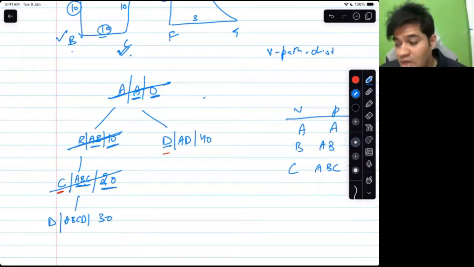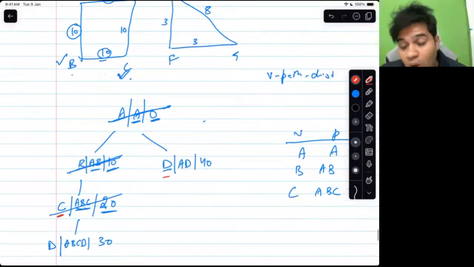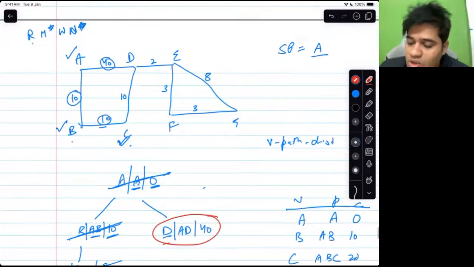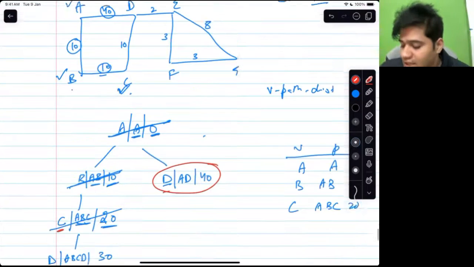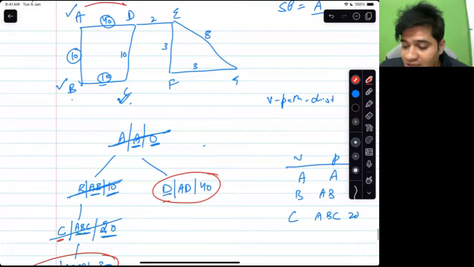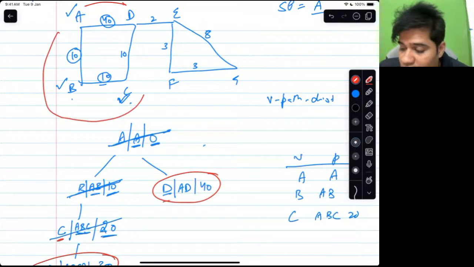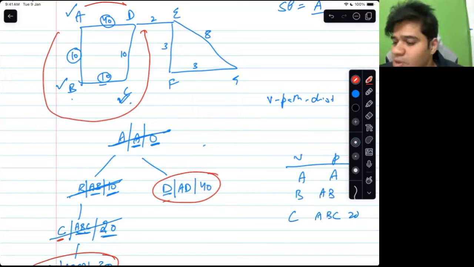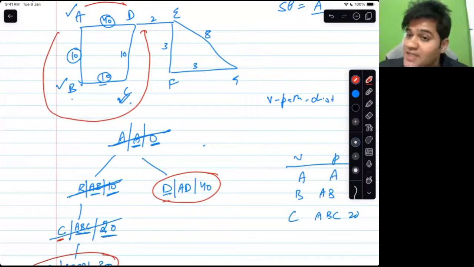Srinidhi, wait. Very pivotal moment in the algorithm right now. D can be visited from two paths, and our tree actually shows that. Our tree shows that D can be visited via the path AD at the cost of 40, or D can be visited via ABCD at the cost of 30. Do you see? Our algorithm has been able to detect two paths to D. It has been able to detect the cycle.